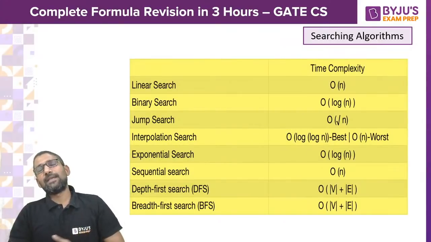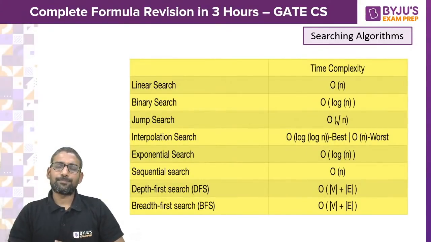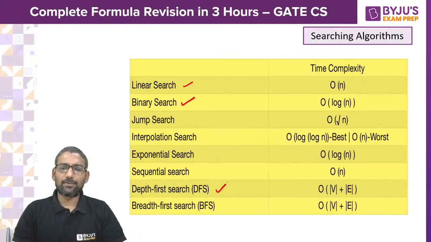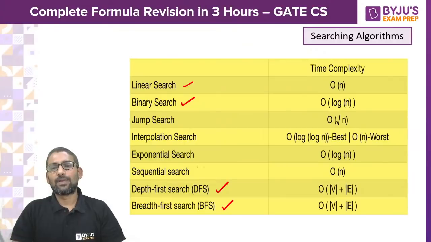And we have many types of searching algorithms, but in our syllabus we just learn linear search, binary search, depth first search, and breadth first search. So their time complexities are n, log n, v plus e. Here what is v and e?